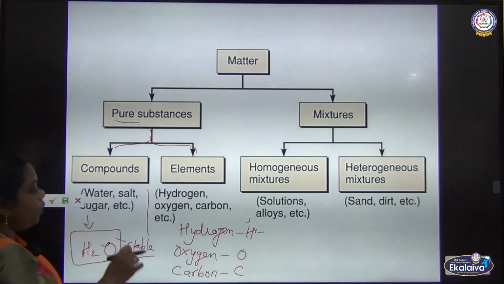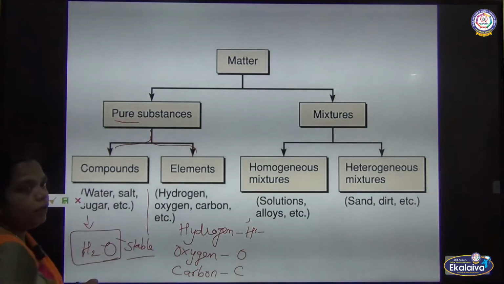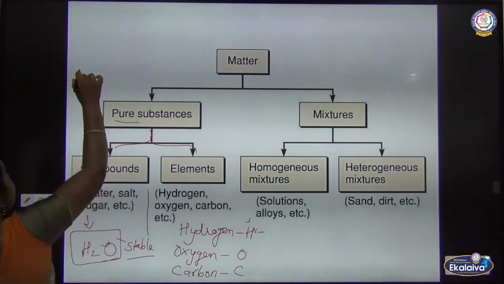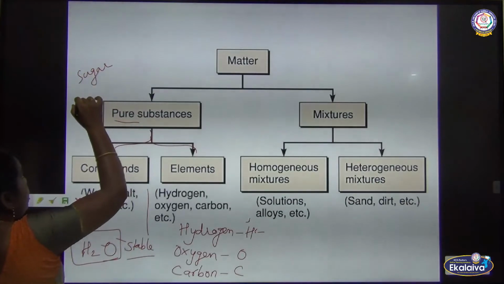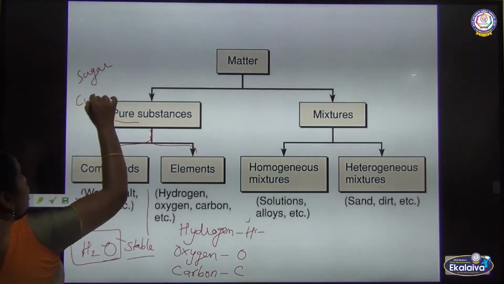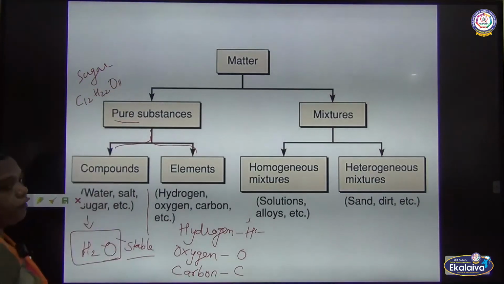So two or more atoms combined to form what? Compound. So for sugar, the molecular formula is C12H22O11.